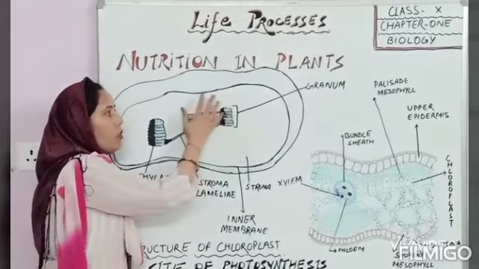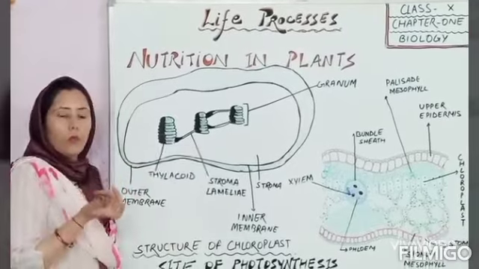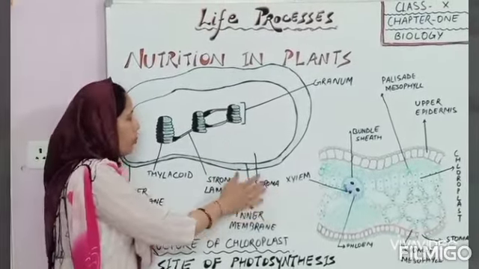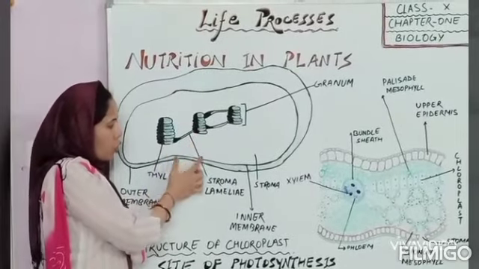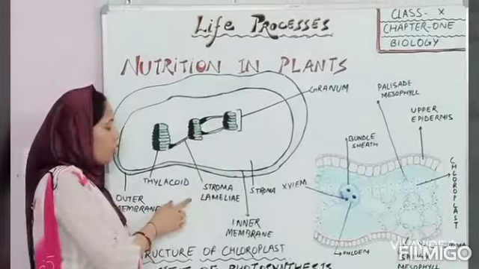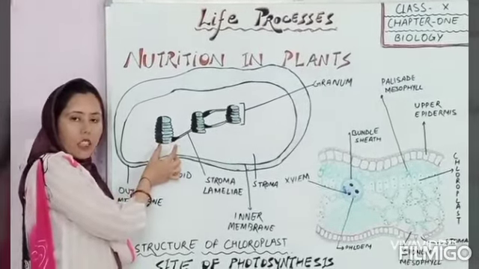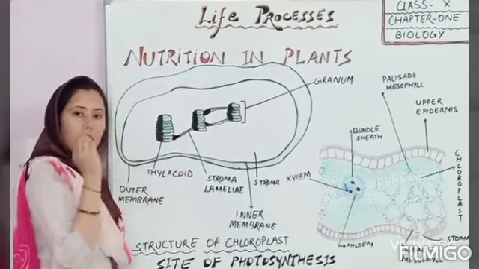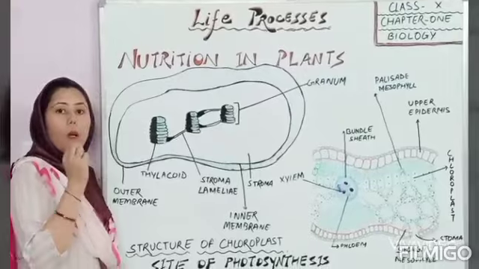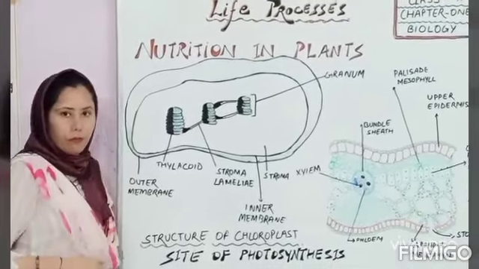The space of chloroplast is filled with stroma. This is stroma, and this is stroma lamellae. These grana are connected with each other through the stroma lamellae. This single disc is called thylakoid. In the membrane of thylakoid, the pigment chlorophyll is present, which is a photoreceptor.